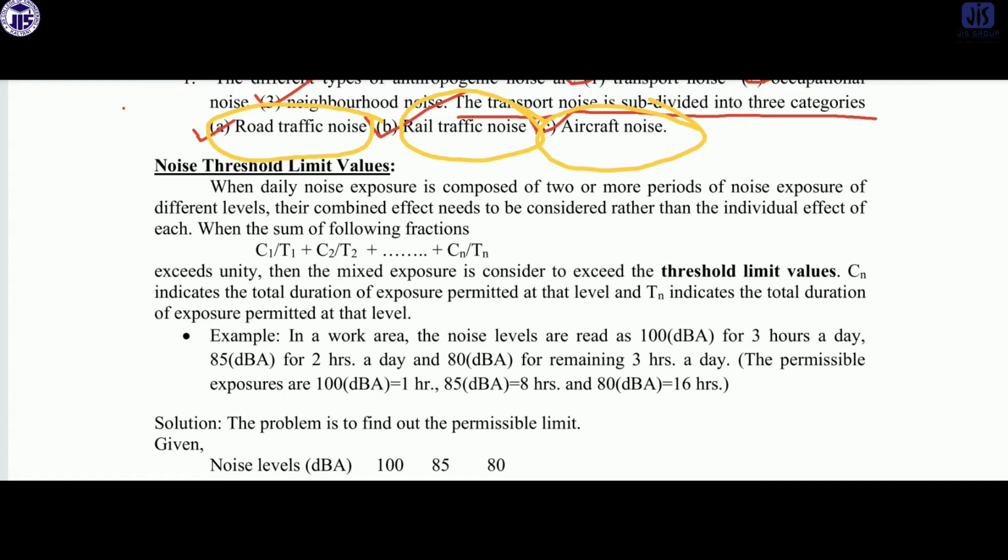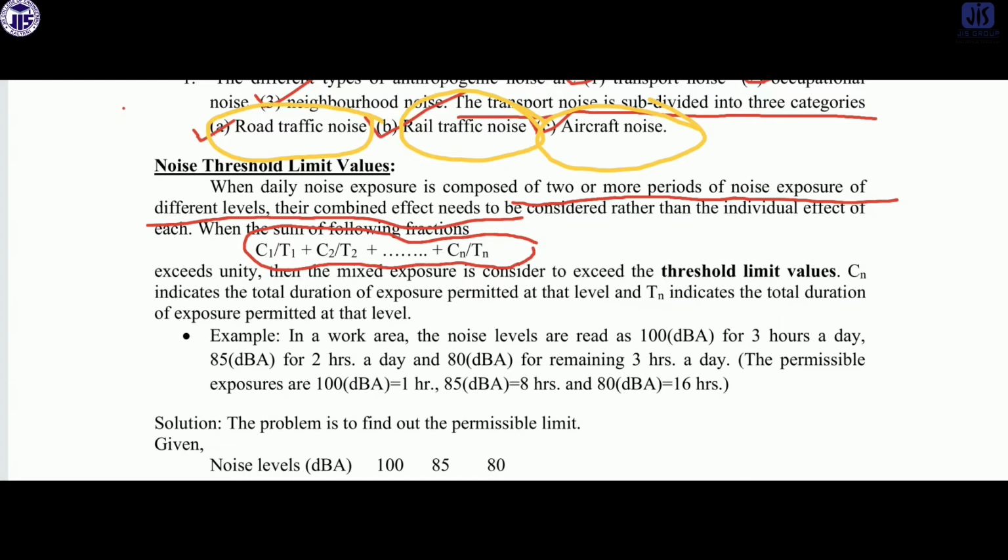So, noise threshold limit values, as per the American National Standard specification: there are some values which you have to keep in mind. When the daily noise exposure is composed of two or more periods of noise exposure of different levels, their combined effects need to be considered rather than the individual effects of each. So when the sum of the following factors, this is very much important. Keep in mind C1 by T1 plus C2 by T2 up to Cn by Tn.